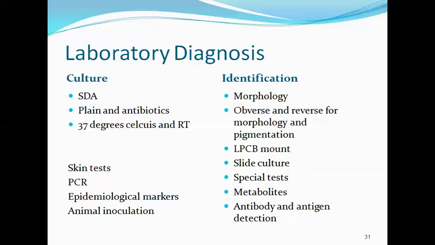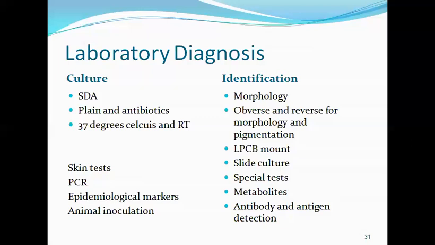Serologically, we can identify the antigens and antibodies of different fungi by methods like latex agglutination, ELISA, complement fixation test, etc. Then we may also have skin tests. For example, with the dermatophytes, certain antigens are detected with the help of a delayed hypersensitivity test.